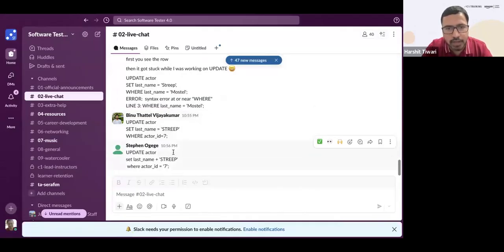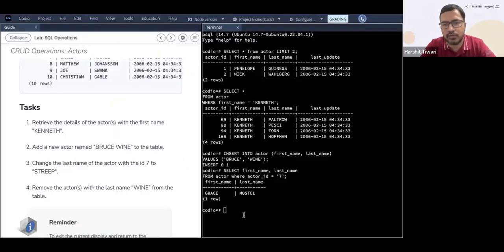Okay. Bino says update actor set last name equal to Streep, where actor ID is 7. That looks correct, Bino, to me. Absolutely correct. Stephen says update actor set last name equal to Streep, where actor ID is equal to 7. Stephen, that is correct. Okay. Update actor, update this particular table. Set which column you want to set to what value? The last name column I want to set to the value Streep. In which row? Where the actor ID is equal to 7, in that particular row. So this should be updated, right?